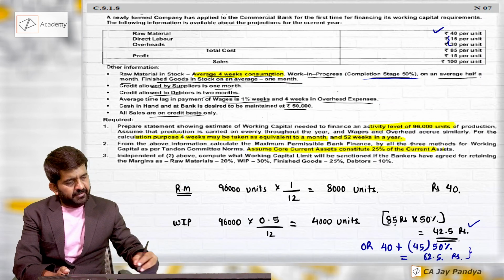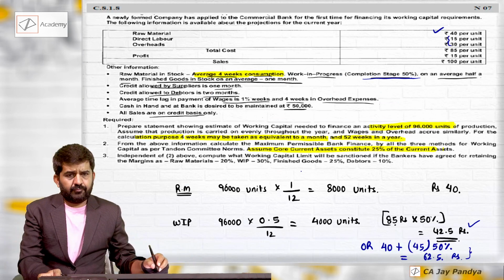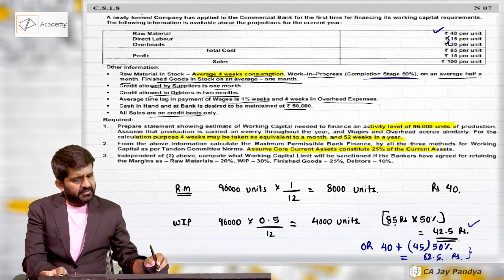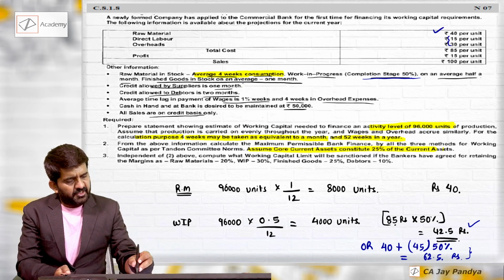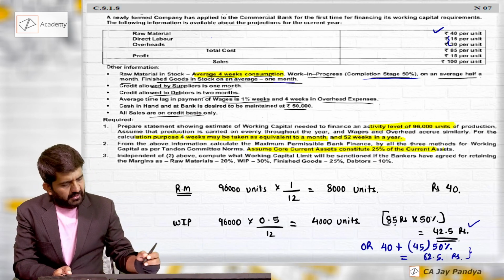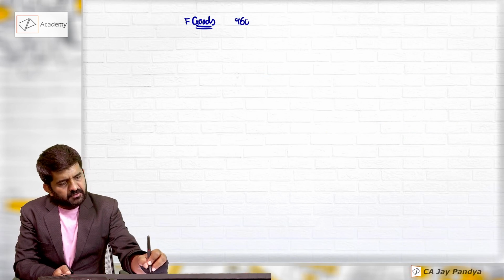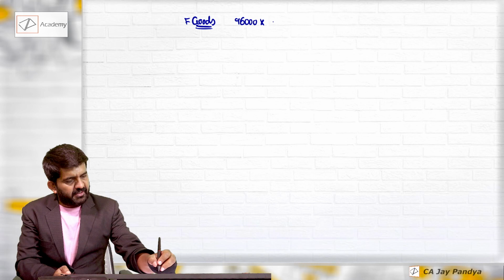I can go ahead. Next is finished goods in stock on an average 1 month. Let us do finished goods. Level of activity 96,000. Period is 1 month.